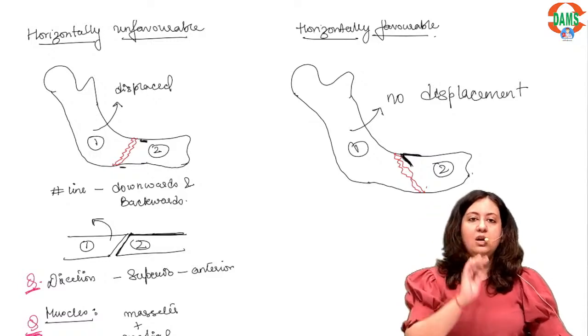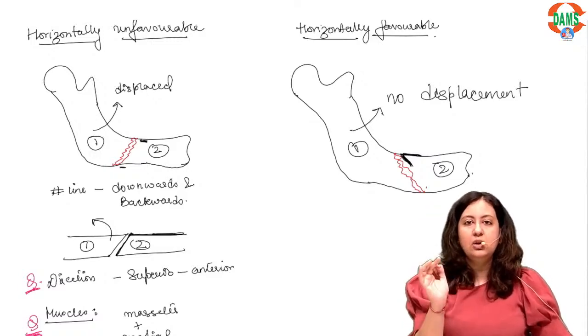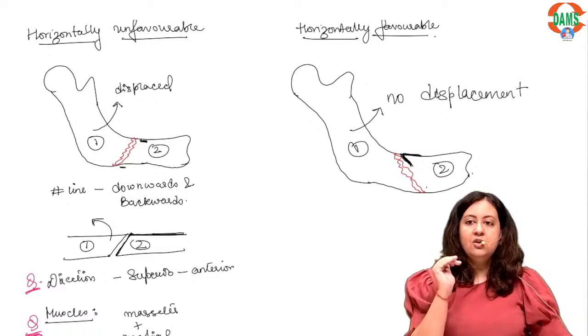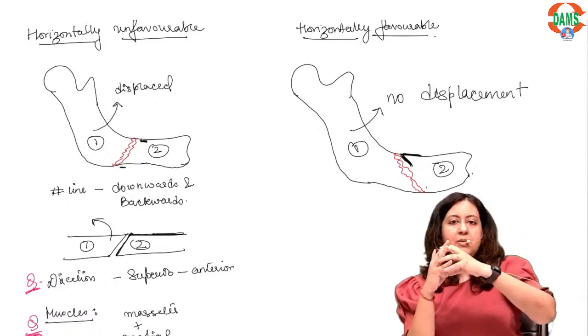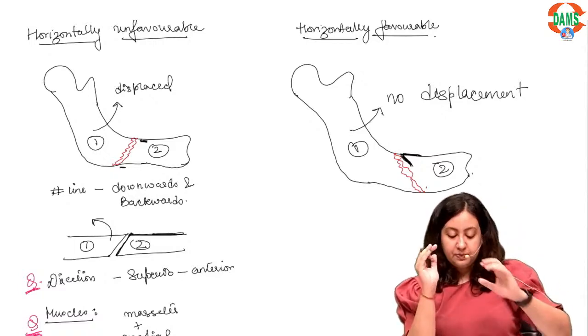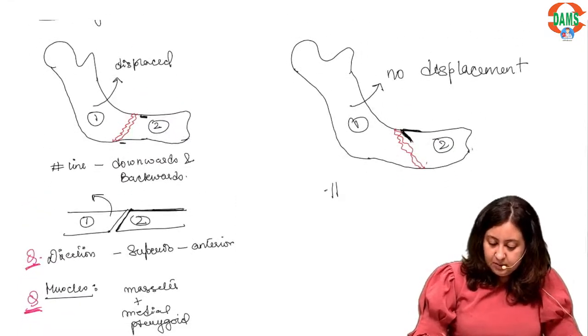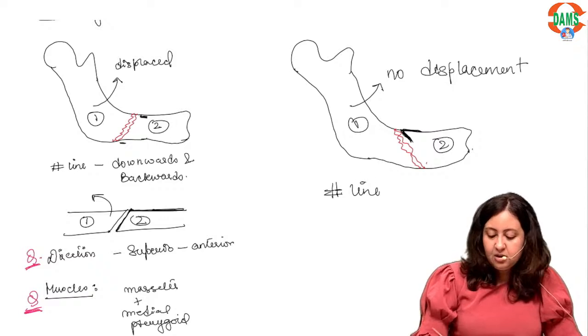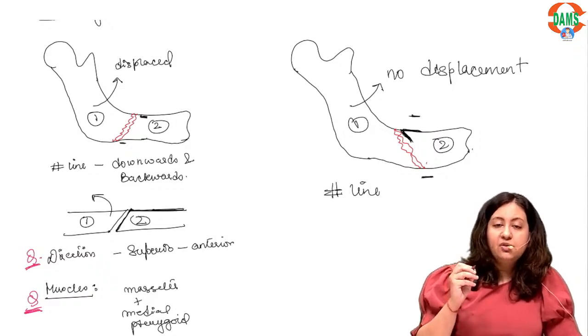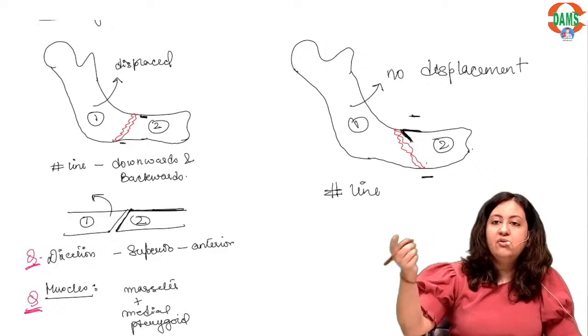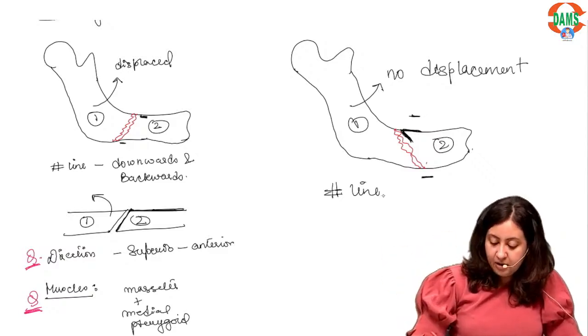Segment 2 will not let segment 1 get displaced. So in spite of being a fracture, that segment will remain in its anatomical position.